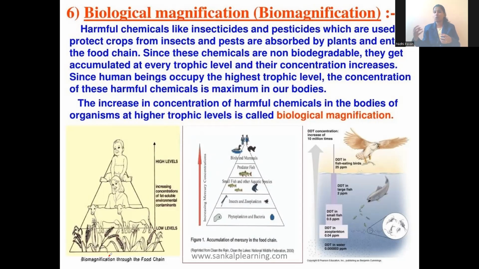But they are quite costly, because as they do not spray insecticides and pesticides, they have to be maintained very carefully, without getting any diseases, without being attacked by any pests, right? So that is why the things which come from organic origin will be costly actually. So this is one of the remedies for biomagnification.